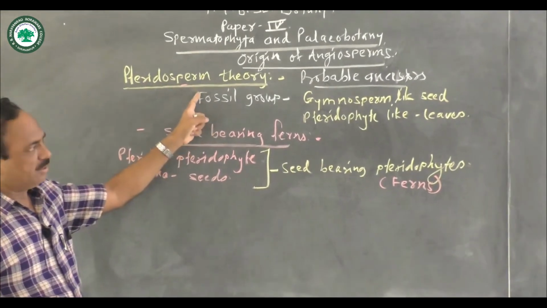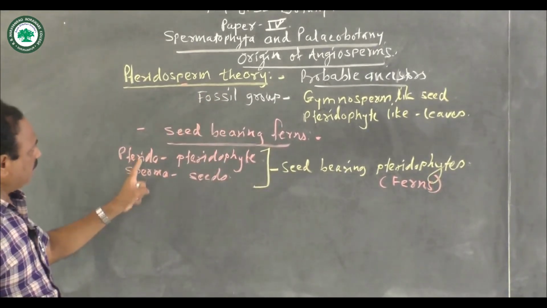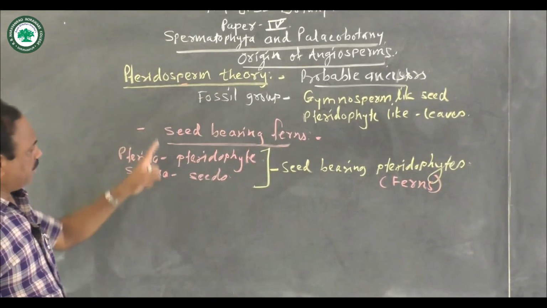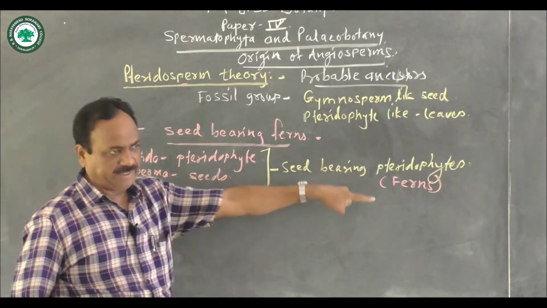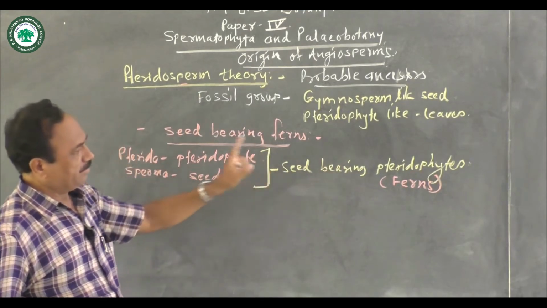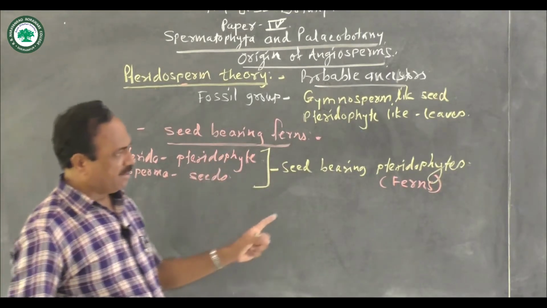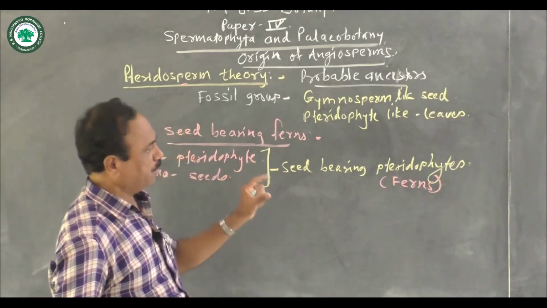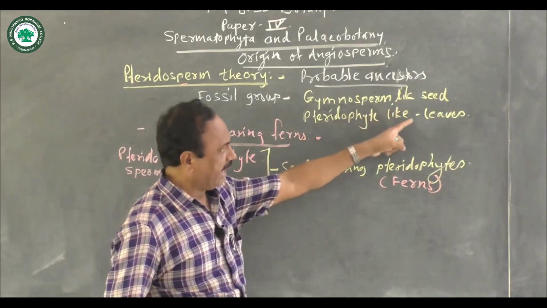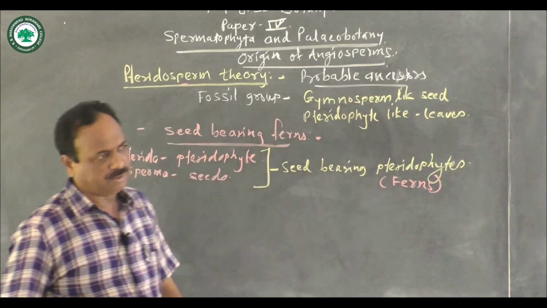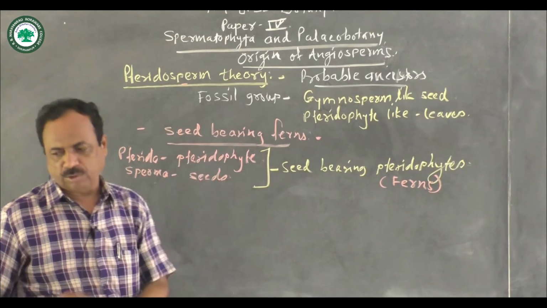First, let us see what these pteridosperms are, and then we will see how they are supposed to be the probable ancestor of the angiosperm. Pterido means pteridophyte, sperma means seeds, that is, seed-bearing pteridophytes. Actually, seeds are not formed in the pteridophytes, but this group of plants shows the presence of gymnosperm-like seeds and pteridophyte-like leaves, and that's why this group is known as the pteridosperm.